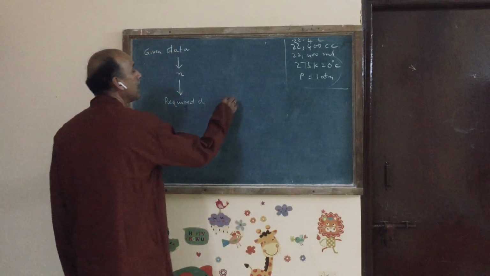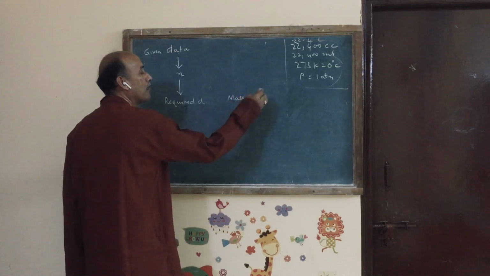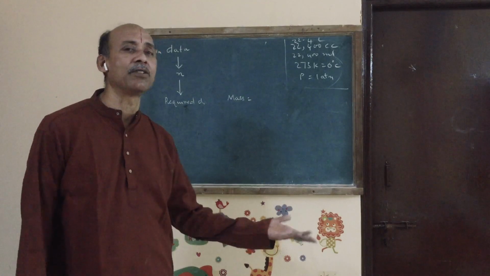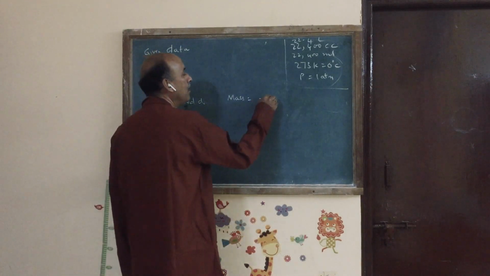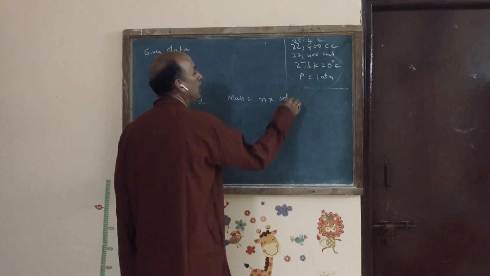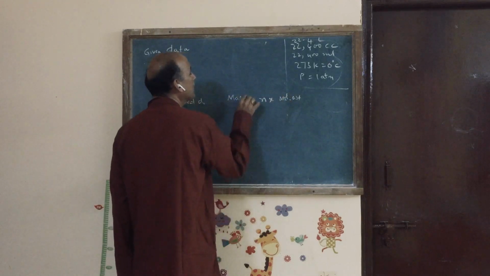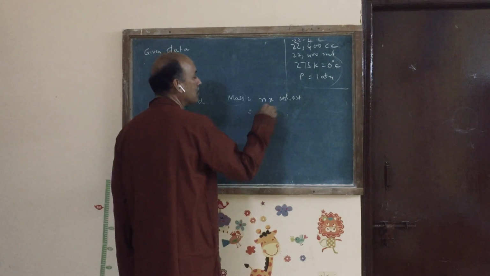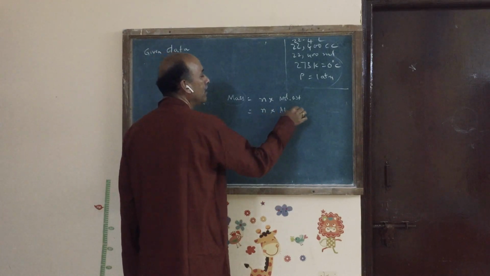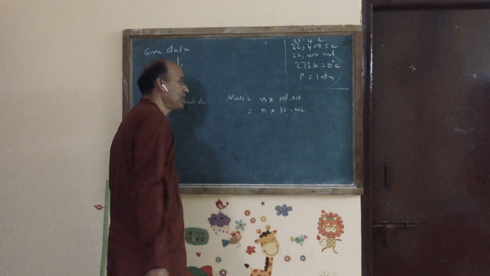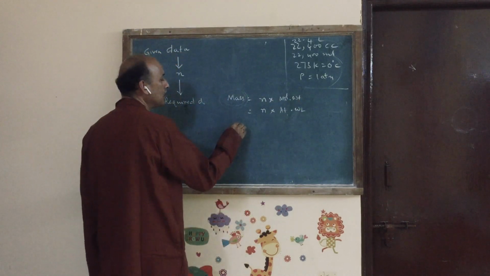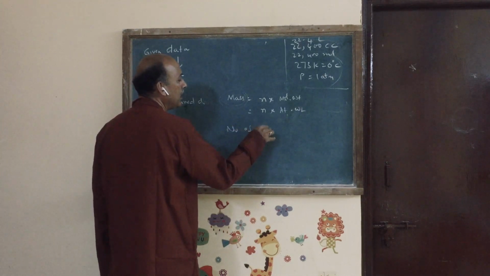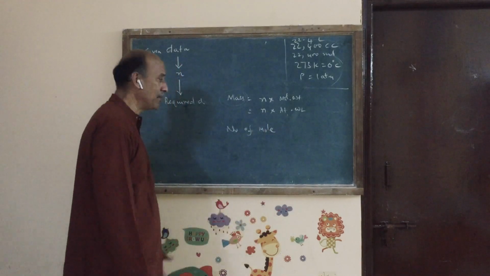For example, you have to calculate the mass of a given number of molecules. You convert the number of molecules into number of moles by dividing with Avogadro number. Now that n into molar mass, molecular weight, is the mass of the substance. If they are talking about atoms, number of moles into atomic weight will give you the required mass. Next, they can ask you what is the number of molecules in 4 grams of diamond, suppose.